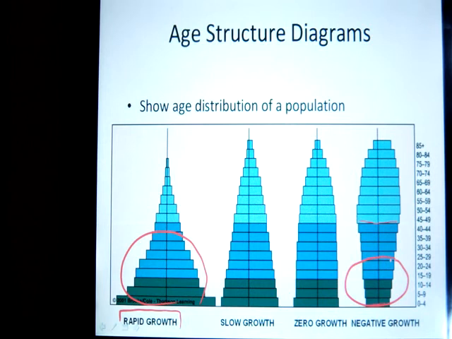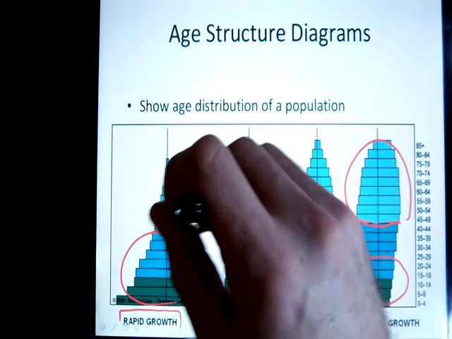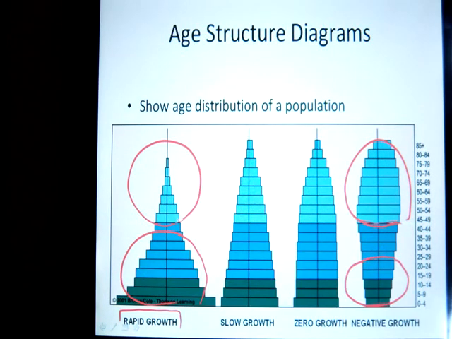So what does this tell us about birth rate and death rate? Well, if we look at the number of old people in each population, it can tell us about death rate. This population, you can see there's a lot of people in the older ranges, which tells us that people are living longer and longer. Compared to this one, we can see very few people in the older ages, which means there's probably a higher death rate in that population.